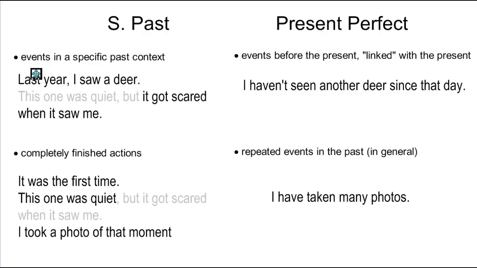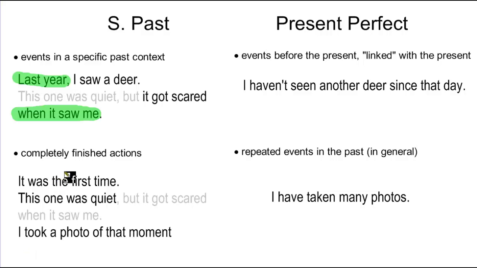For example, here, last year I saw a deer. In this case, what is the section that is telling me that this was in the past? Last year. You see? Specifically about the past. This one was quiet, but it got scared when it saw me. In this case, what is telling me specifically the context that is a specific moment in the past? That's right, it's when it saw me. So these two expressions are helping me see a specific moment in the past.